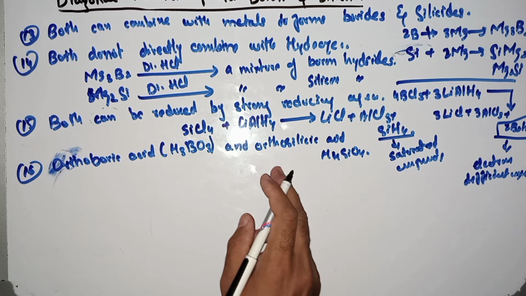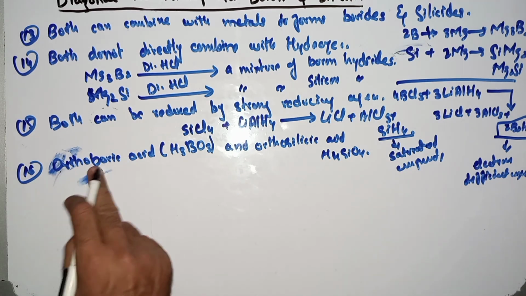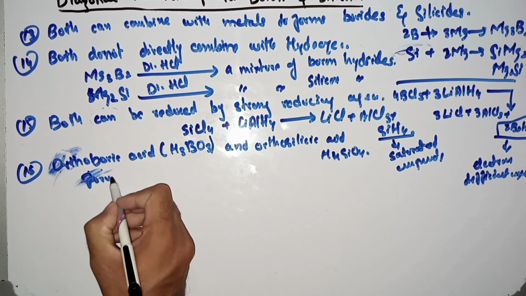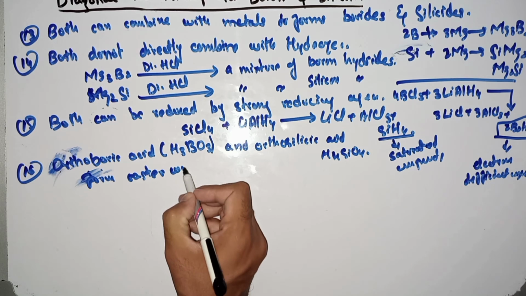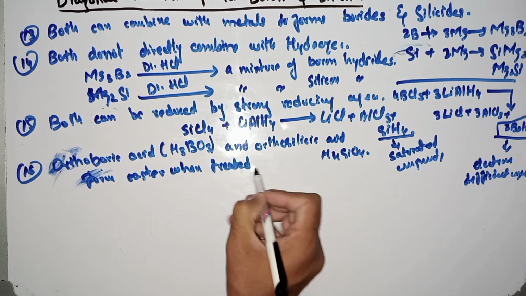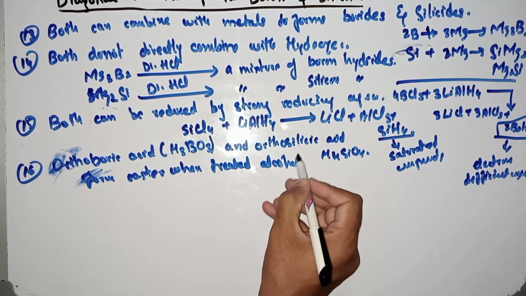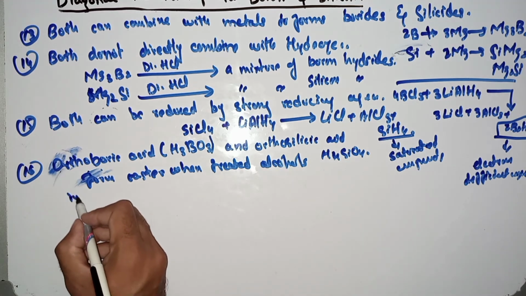Both form ester when treated with alcohol in the presence of strong sulfuric acid.